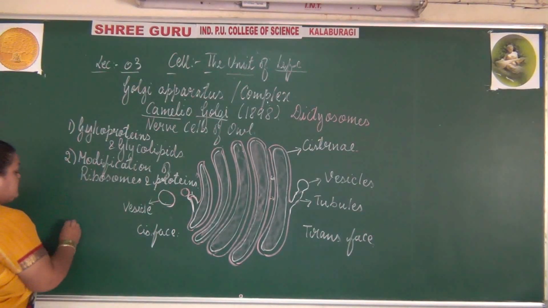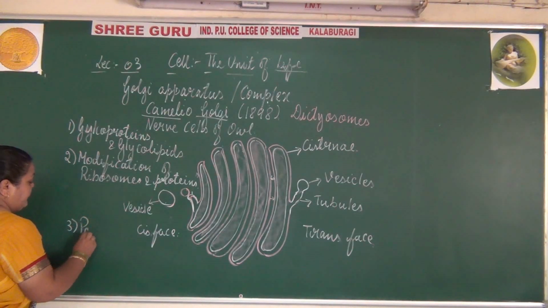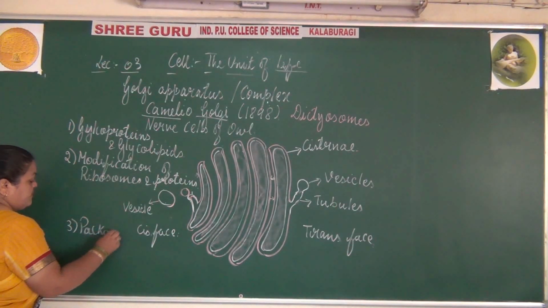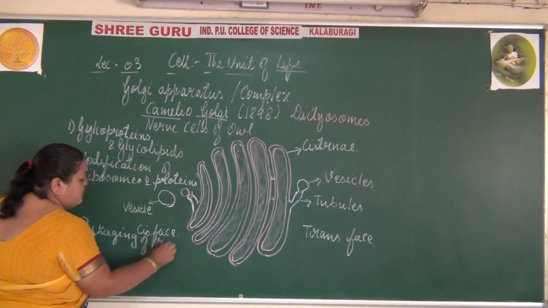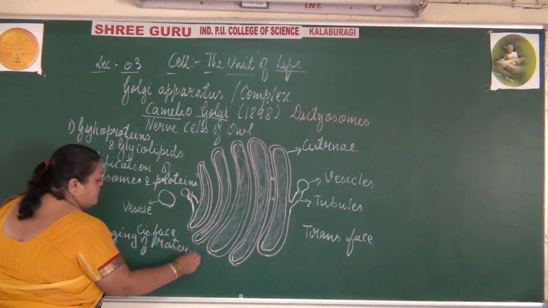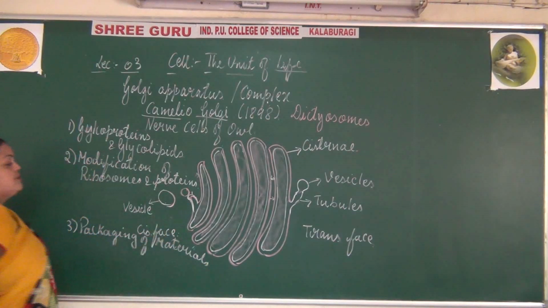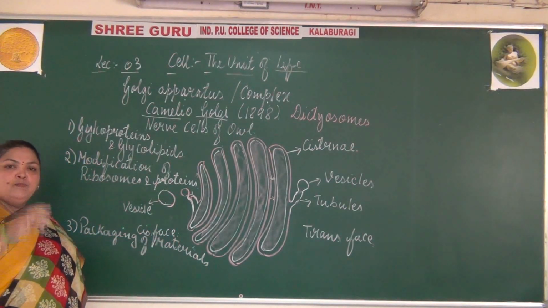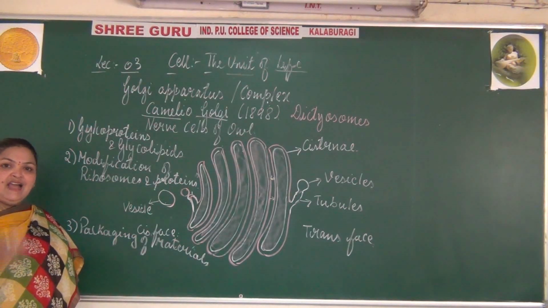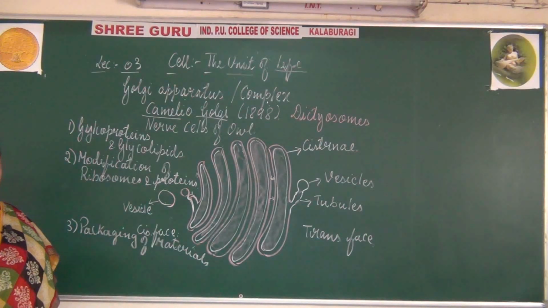It also functions in the packaging of materials. In the cytoplasm, there are many food particles or granules or inclusion bodies.